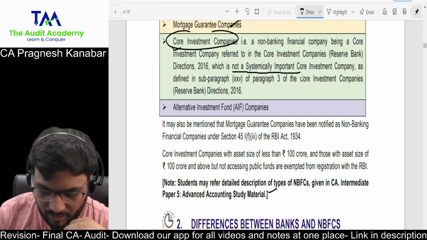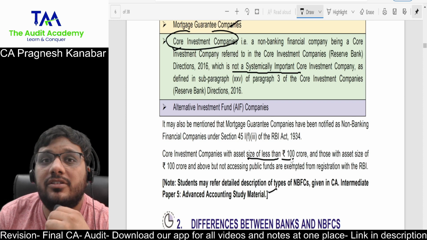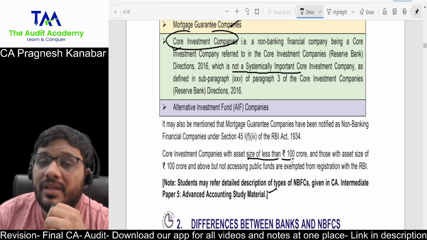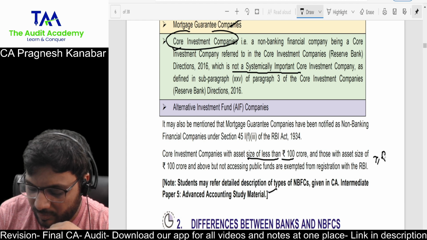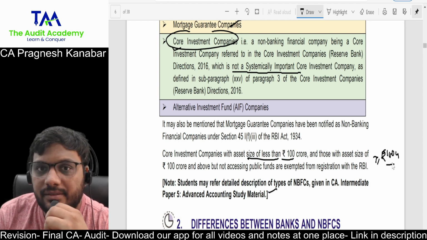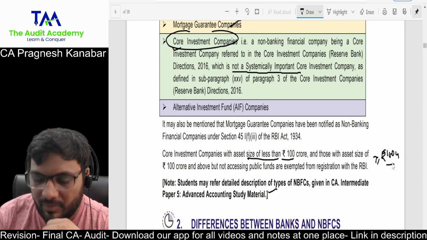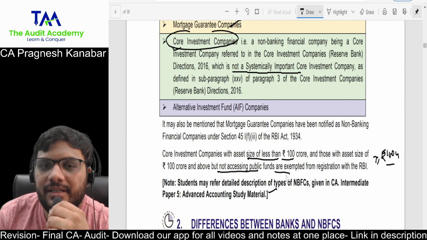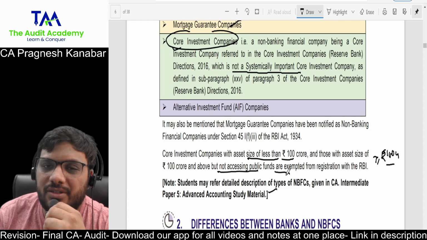So a core investment company which has asset size of less than 100 crore is not supposed to be registered with RBI. Even if it has an asset size of greater than or equal to rupees 100 crore, let us say it is systemically important but not accessing public funds, that means not taking deposits, then they are also exempt from registration.